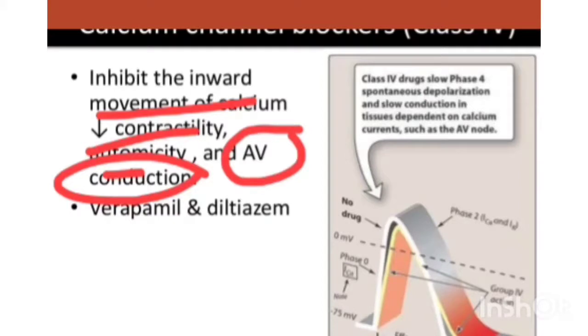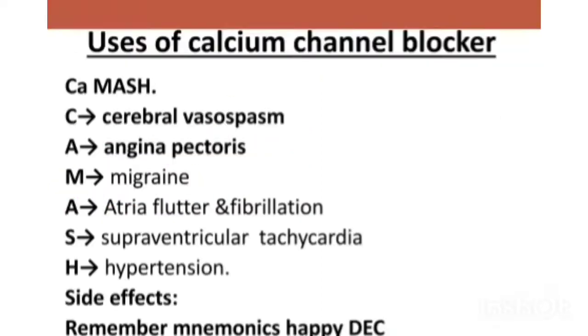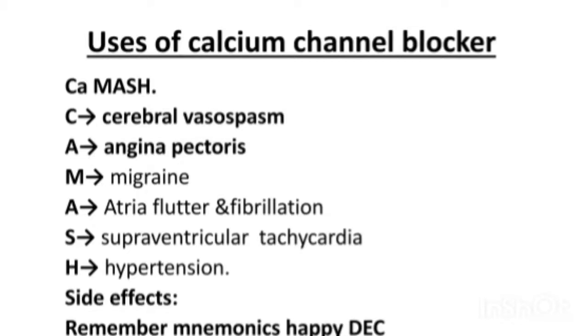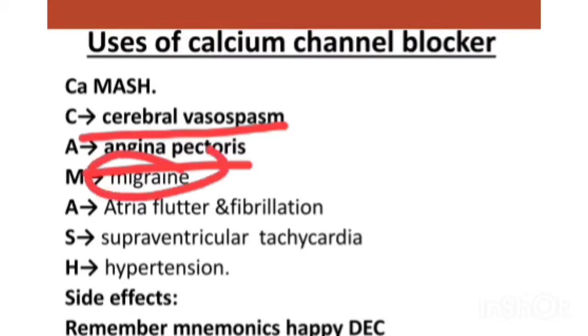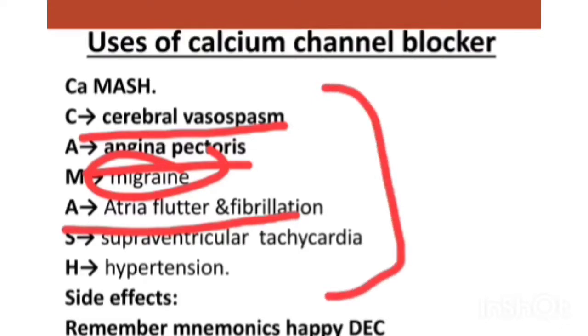Now let's move on to the main uses of the calcium channel blockers. That is the mnemonic CA MESH. What is CA? CA is related to calcium. C is related to cerebral vasospasm, A is related to angina pectoris, and migraine, which were described in the angina pectoris lecture; I sent you a link in the description. Then there will be atrial fibrillation. These are all the uses you should remember. You can remember this condition with CA MESH.